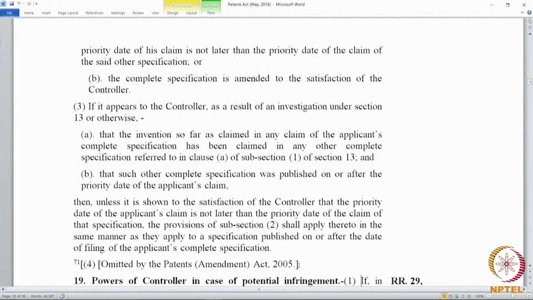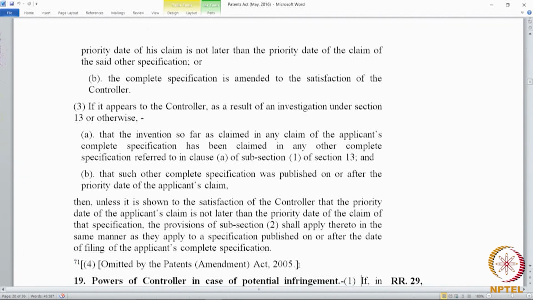Same rule applies. The controller can insert a reference, just how it happens in the patent office today for the 18-month period. This is just the regime under the 1911 Act, because the 1911 Act was replaced by the 1970 Act. The principle is the same, but it was under two different acts. When we talk about the 18-month period, it's under the same Act, correct? Under the 1970 Act, there is an 18-month period.